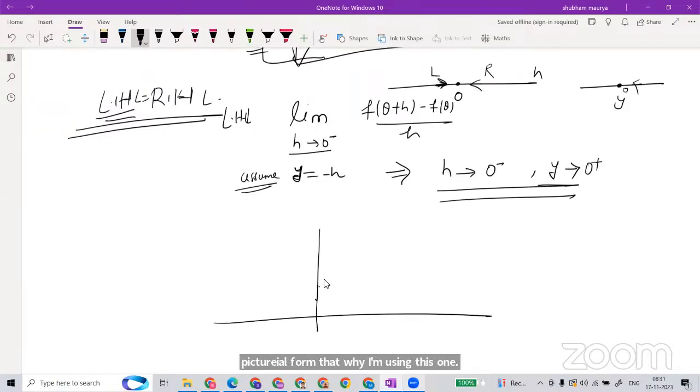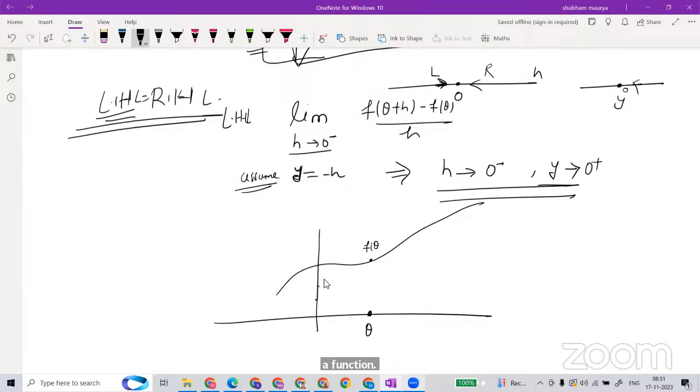Suppose here is theta, and here is the graph of a function. Here is f of theta. This is an increment, no? I am saying this h is from the negative side. So what is happening in this sense?